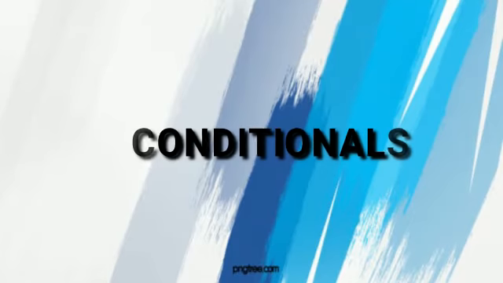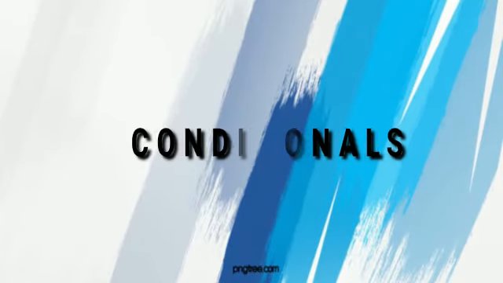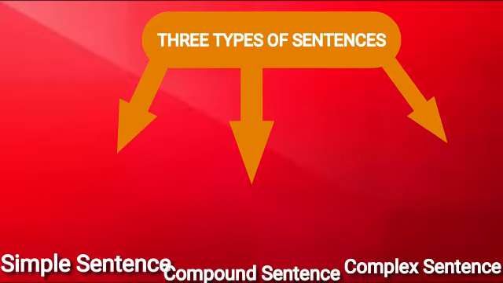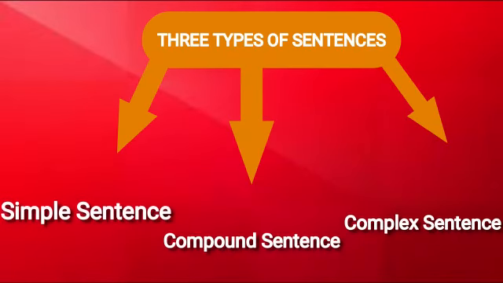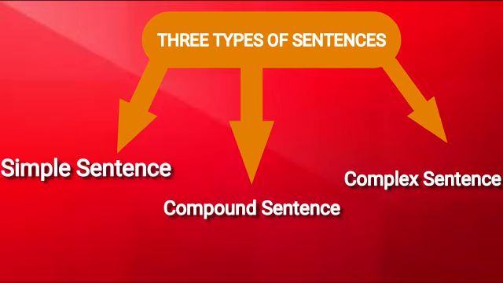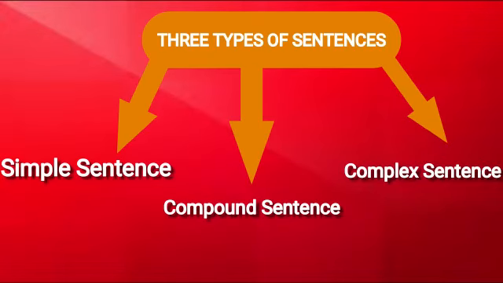Today's topic is conditionals. Now, when we talk about the types of sentences, there are three types: simple sentence, compound sentence, and complex sentences. And conditionals are a part of complex sentences. Conditional sentences are sentences in which one part states a condition for the action in the other part of the sentence. Some conditional sentences use if in one part of the sentence. And some sentences have two parts, the if part and the main part.